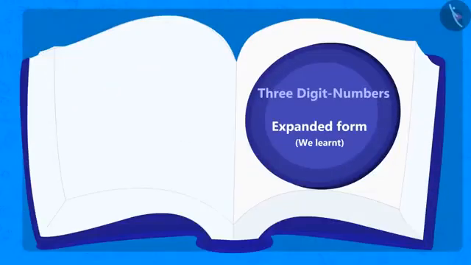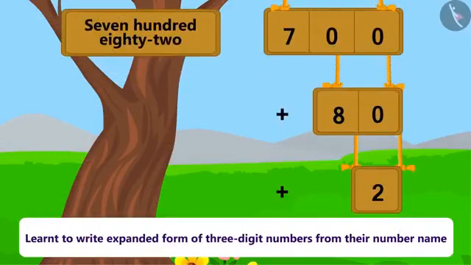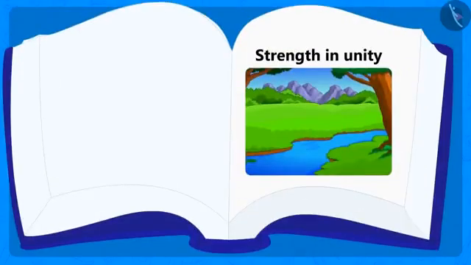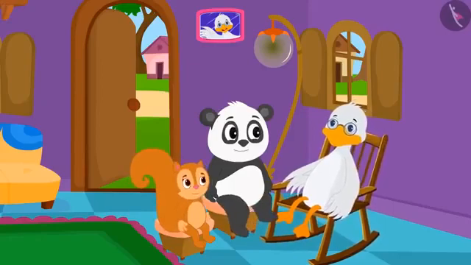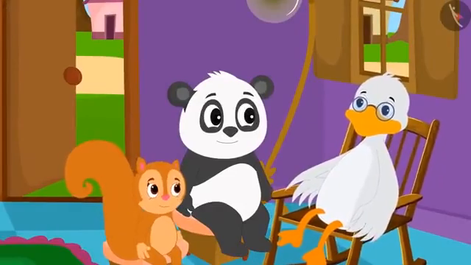Children, we learn to write the expanded form of 3-digit numbers with the help of number name. We also learnt that there is always a lot of strength in unity. In the next video, we will cover some common mistakes related to expanded form.